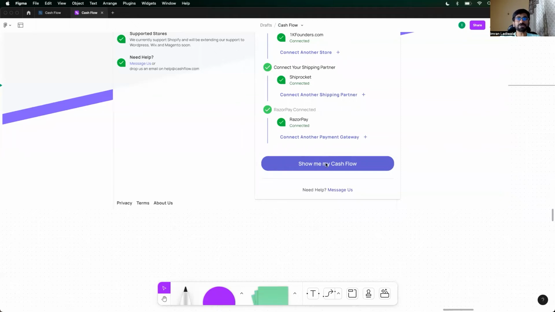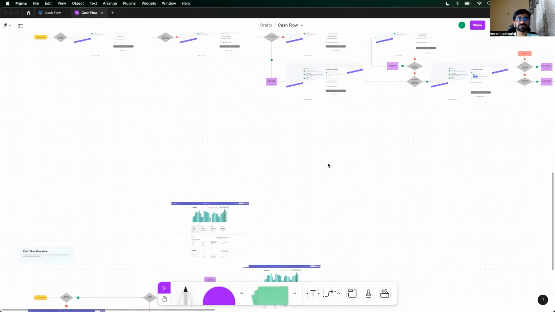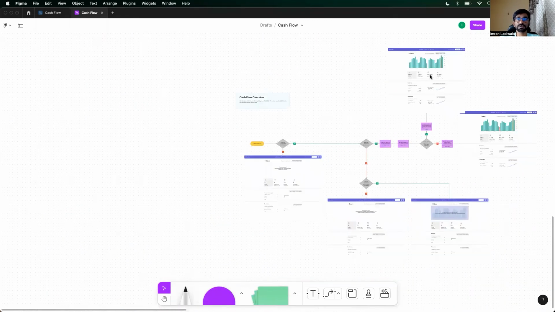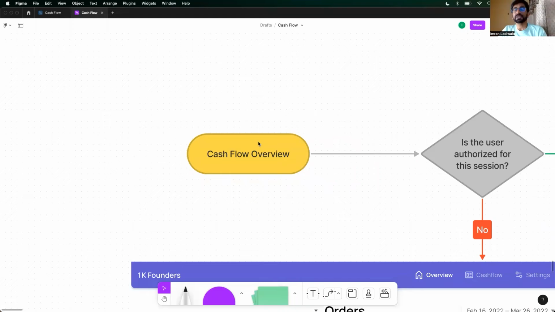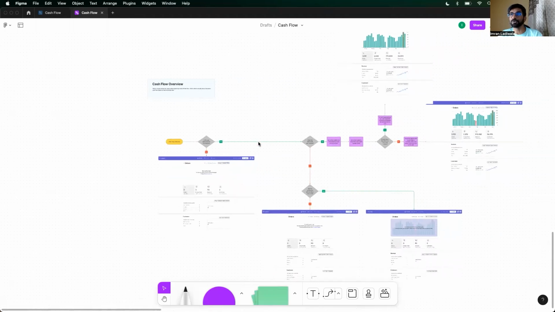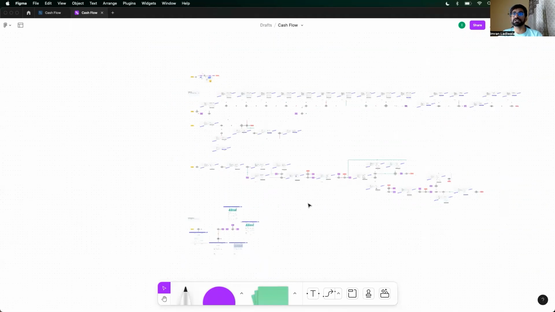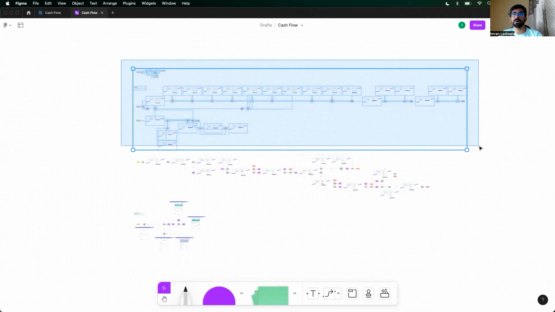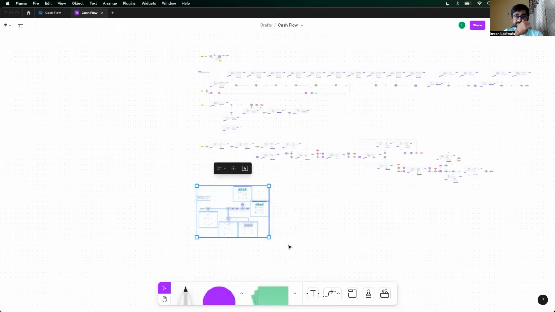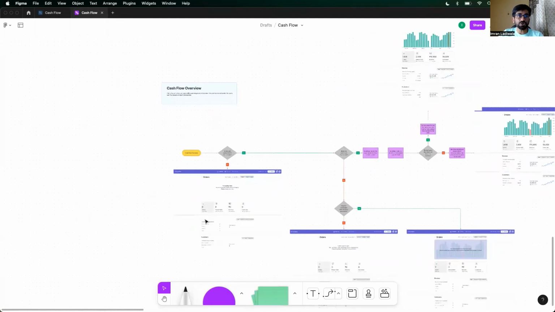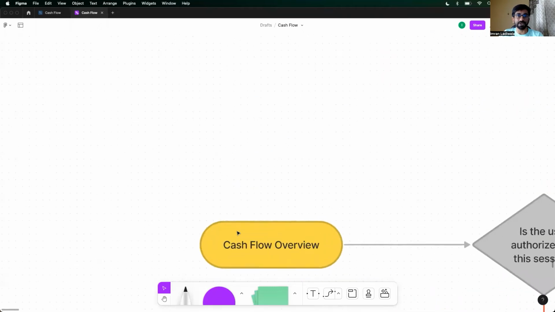All right. Once you click on this, you'll be taken to a screen which has this flow, cash flow overview, right? This is a fairly small flow, all right? But compared to the sign up and connection, just look at this, right? There's so much action happening here versus your actual software is just as much, right? Because there are so many things that are happening within numbers over here, right?